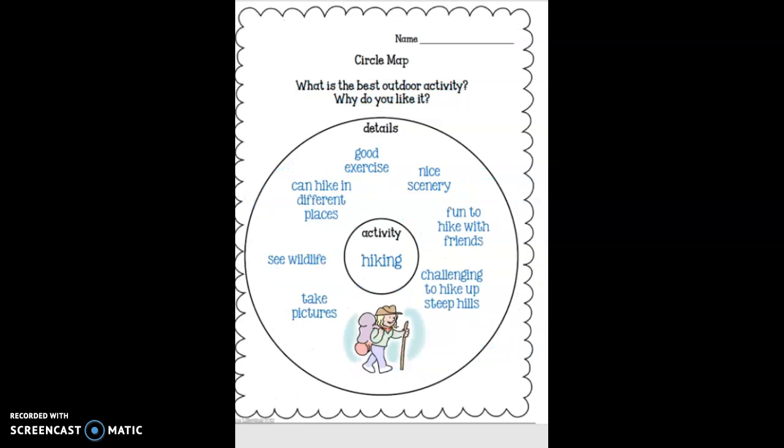Here's another example. Your favorite outdoor activity is hiking. Here's some reasons for liking hiking. First of all, it's good exercise. Also, there is nice scenery. That's the things that you can see around you, like the trees. Also, it is fun to hike with friends. Maybe you enjoy going out with your friends. Then it is challenging to hike up steep hills. Also, you can take pictures, see wildlife, or you can hike in different places. So we have 1, 2, 3, 4, 5, 6, 7 details right here.